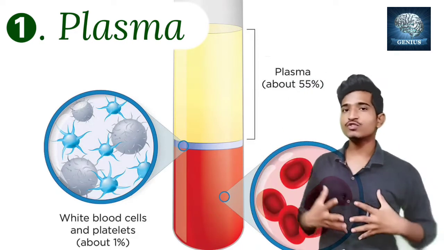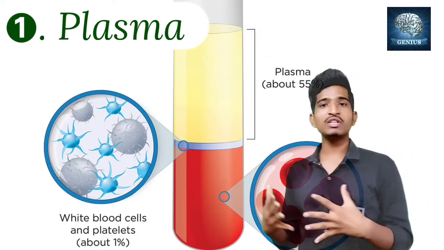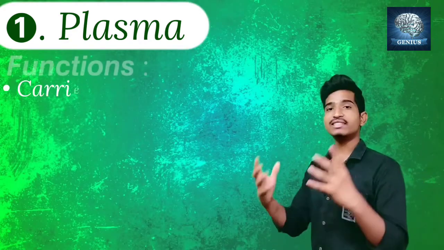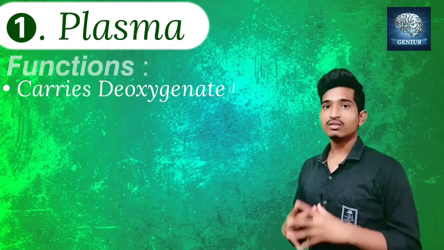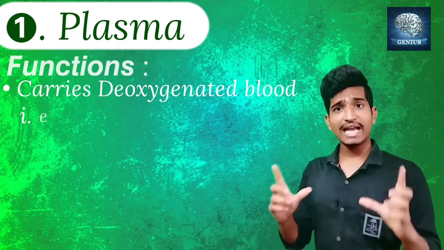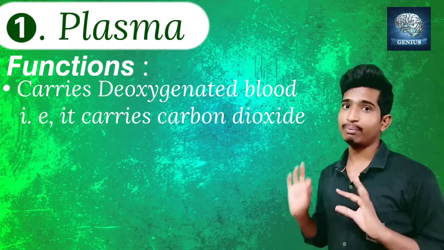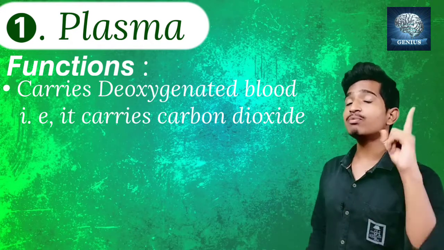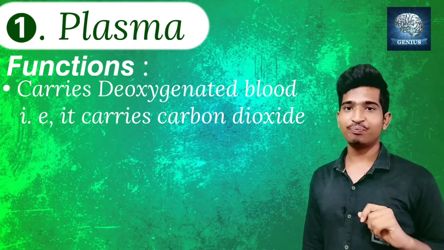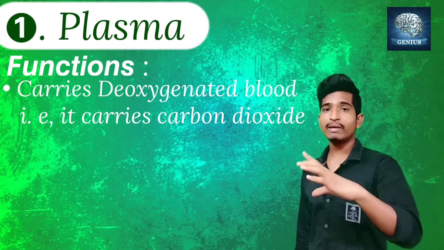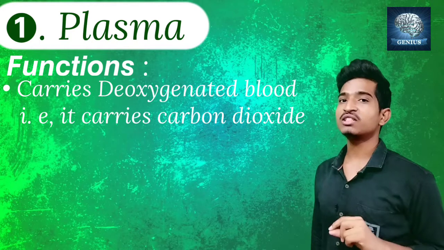Then what is the function of the plasma? Usually there are so many functions for plasma. This plasma will carry the deoxygenated blood. There is a lack of hemoglobin; hemoglobin is not present. That's why the oxygen will not go with the plasma. So the plasma will carry the carbon dioxide. When more carbon dioxide is there in the blood, we call it deoxygenated blood.